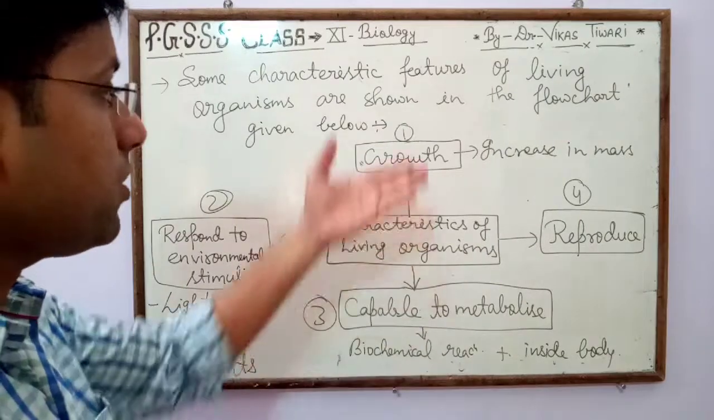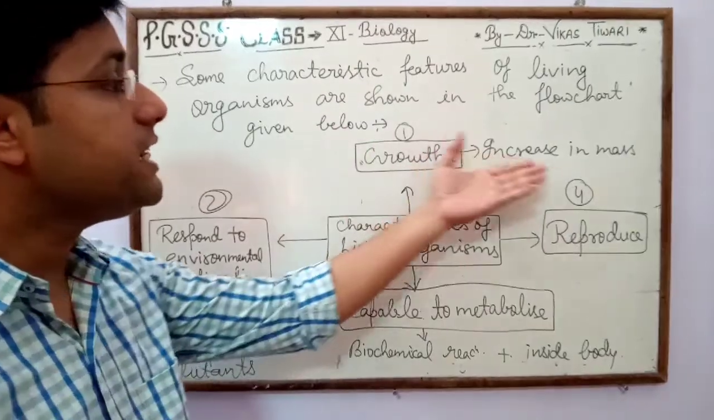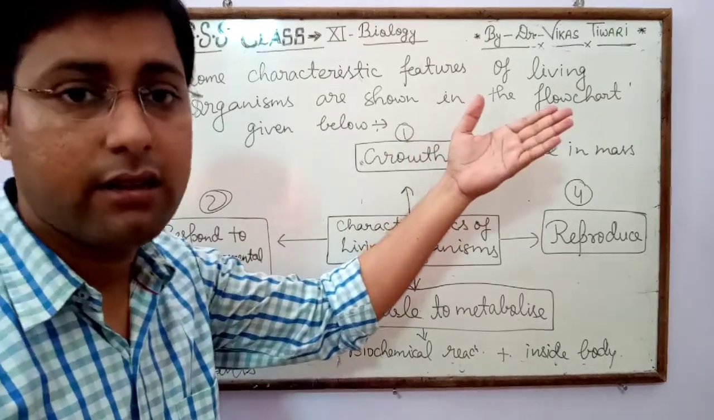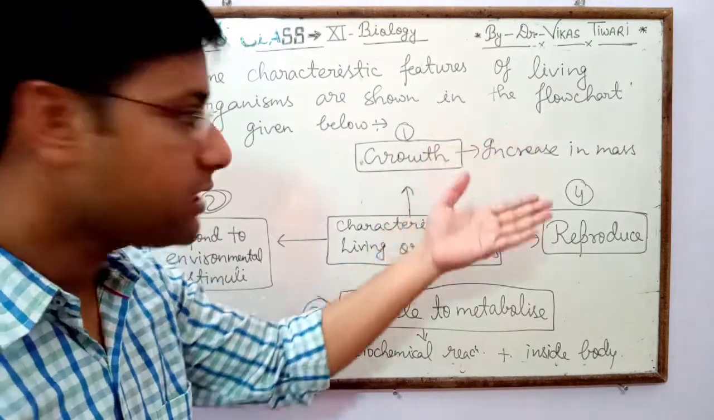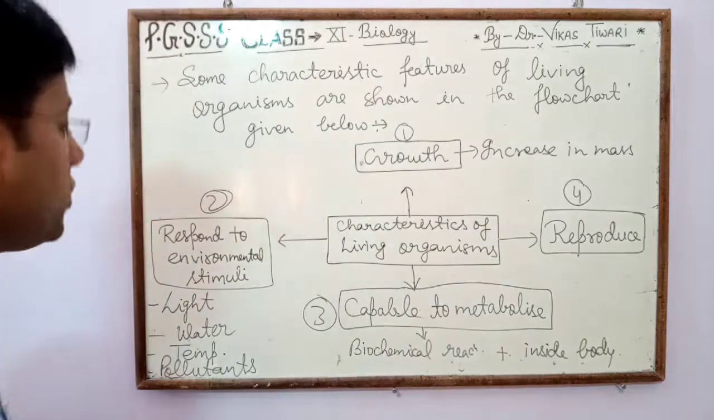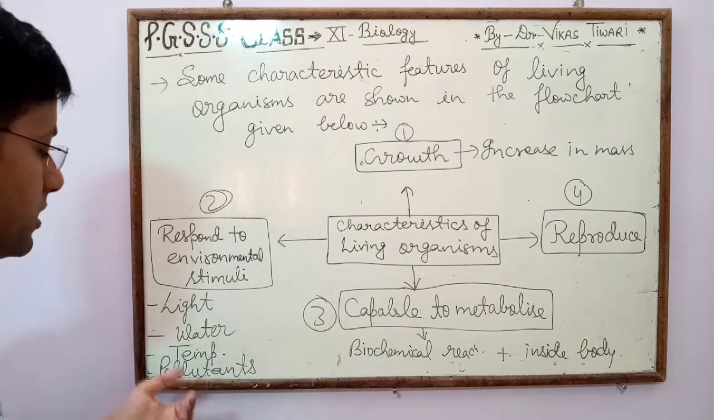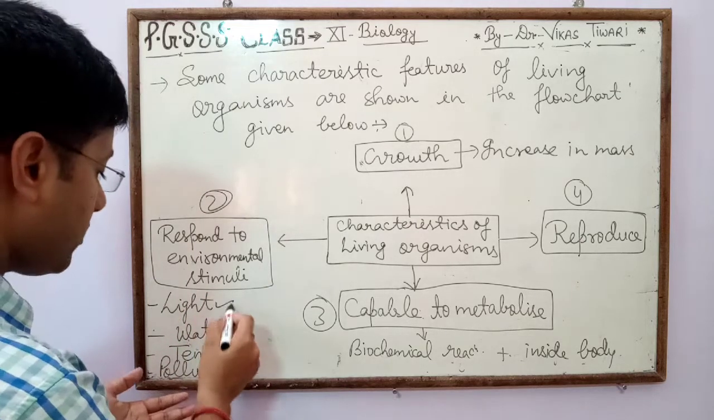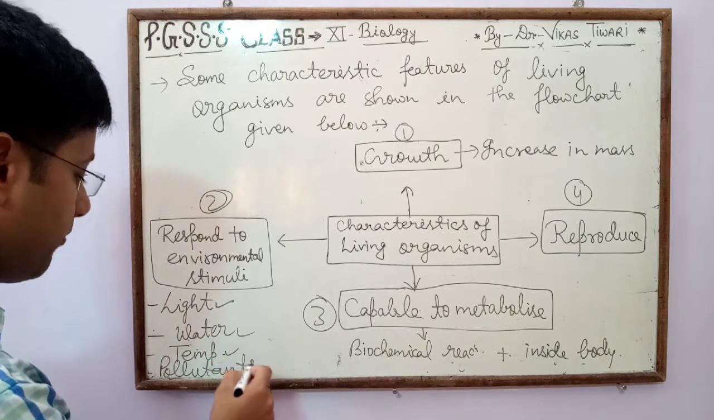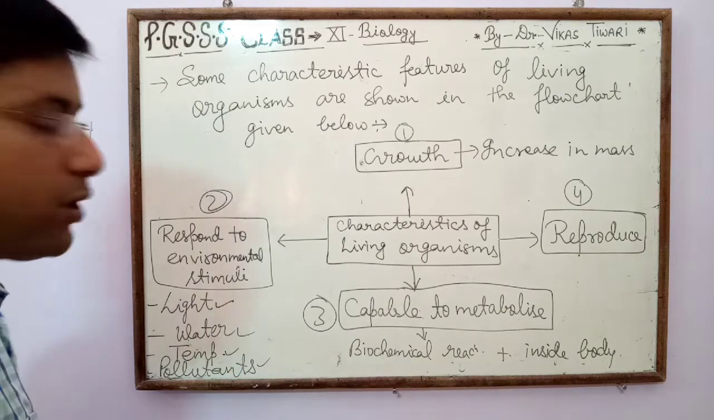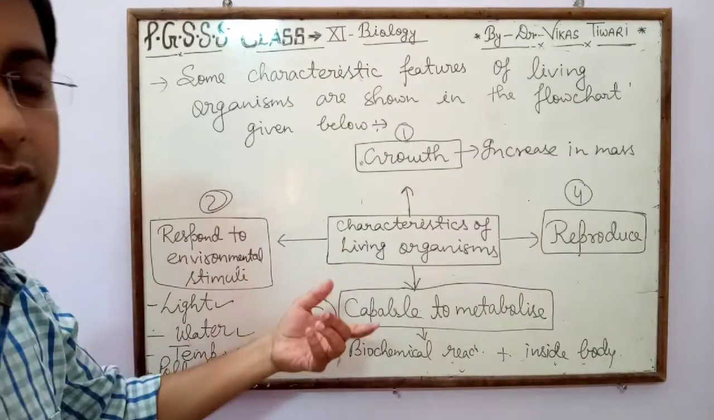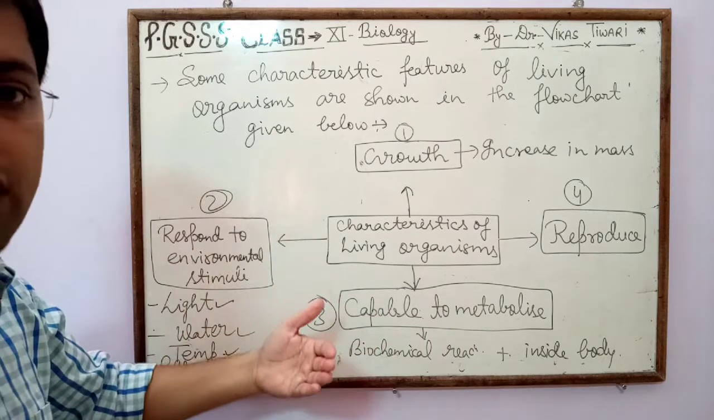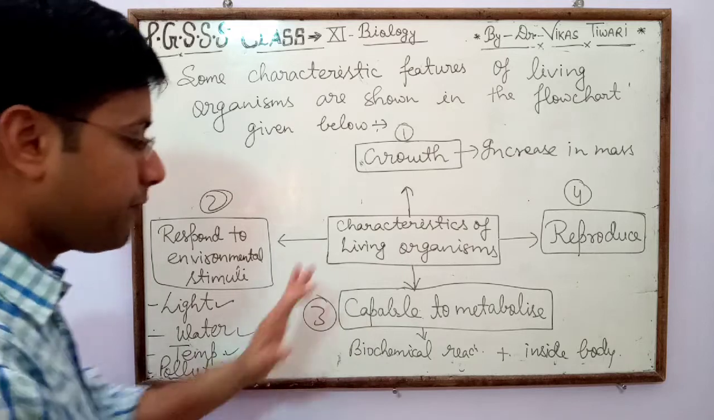In the case of growth, all living organisms can increase their mass, especially their height, their weight, etc. And they respond to environmental stimuli like light, water, temperature and pollutants, because in their body many types of receptors are present to detect different types of external stimuli.